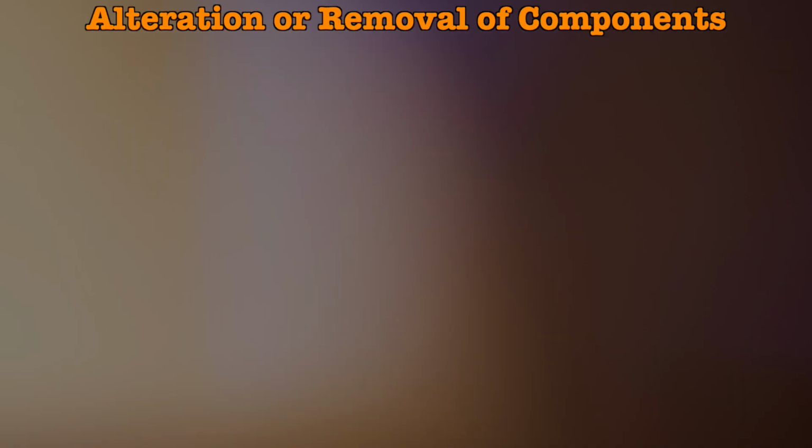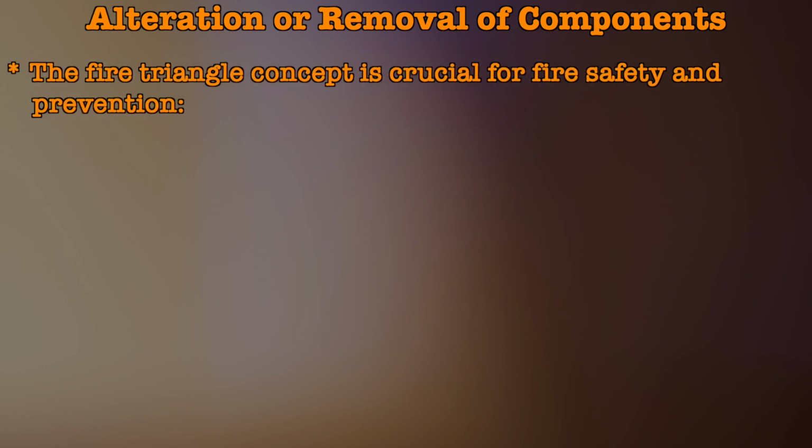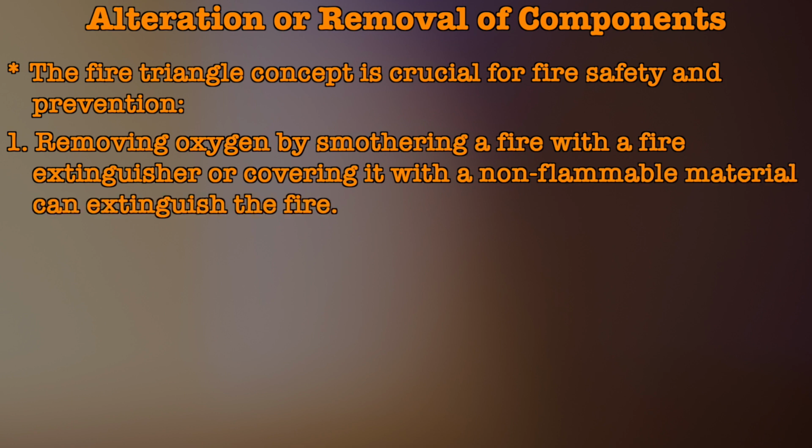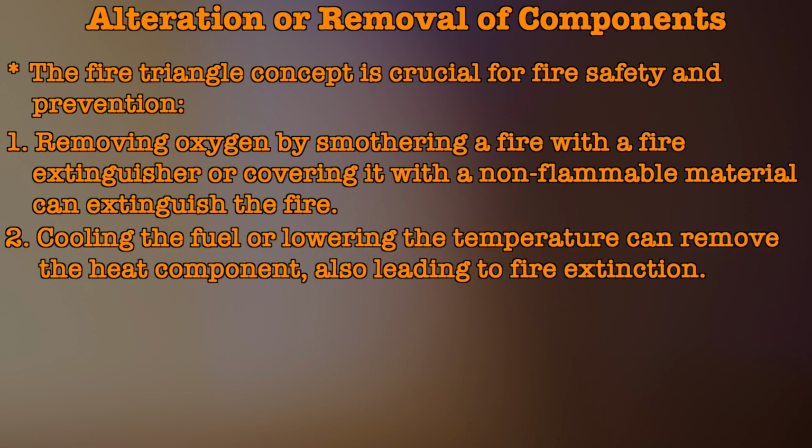Alteration or removal of the components. It means the fire triangle concept is crucial for fire safety and prevention. Removing oxygen by smothering a fire with a fire extinguisher or covering it with a non-flammable material can extinguish the fire. Cooling the fuel or lowering the temperature can remove the heat component, also leading to fire extinction.